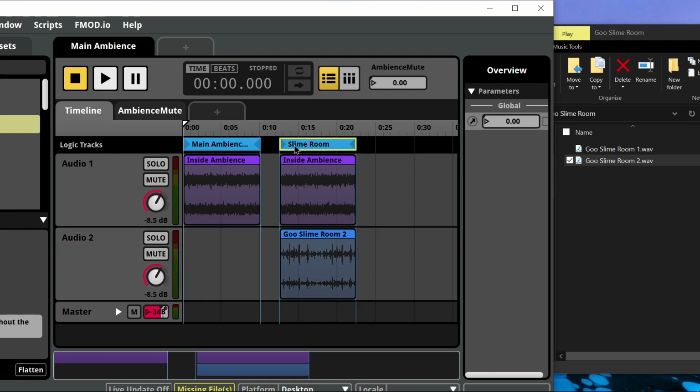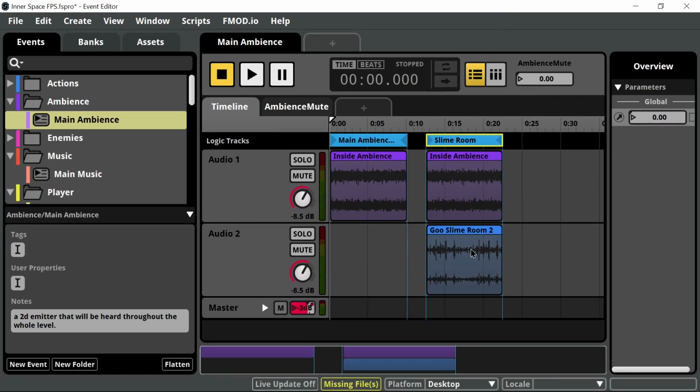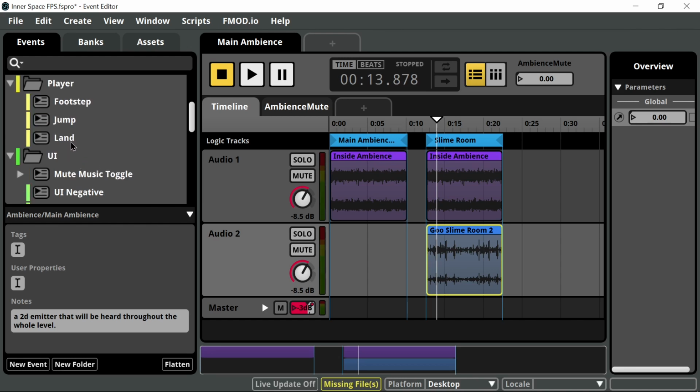The idea is that when you enter the green slime room, your FPS, or first person shooter, or the game viewer, will hear the change of the main ambience adapting to the sound of the green slime bubbling on the ground, with the player's footsteps changing to the walking in the mud sound that is visible next to the walking on concrete sound under the footsteps folder in the player folder.